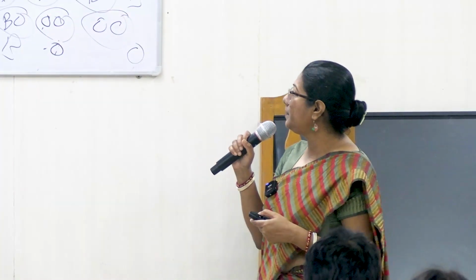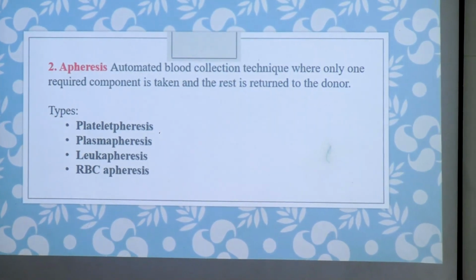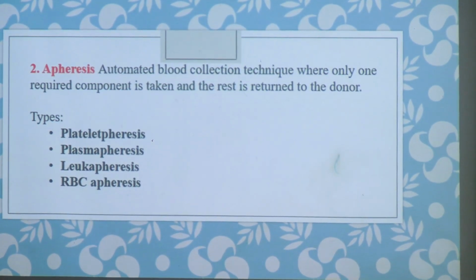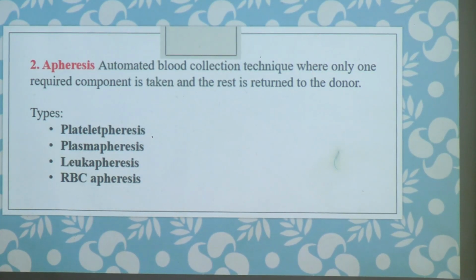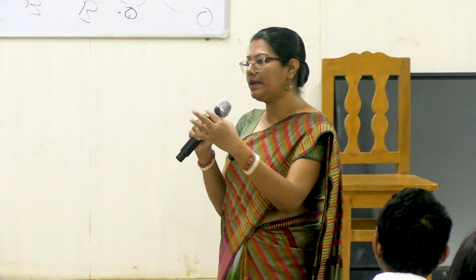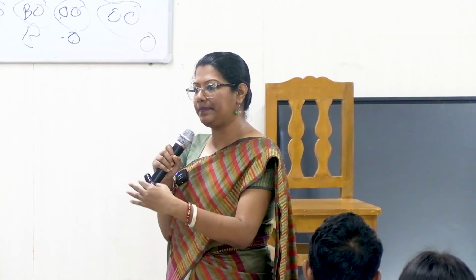Next, let's go to apheresis. Apheresis means an automated blood collection technique. There is one big automated machine where only the one required component is taken and the rest is returned to the donor in the same setting. Like from the patient's one arm, we will take whole blood. This whole blood will go into a big machine. If we intend to take platelets from that whole blood, the machine will do the settings. The machine will only take the platelet concentration, and the rest of the things except platelets will be returned to the donor in the same setting.